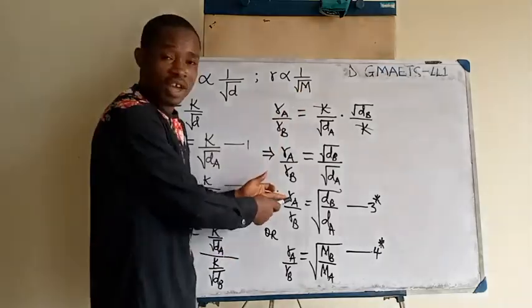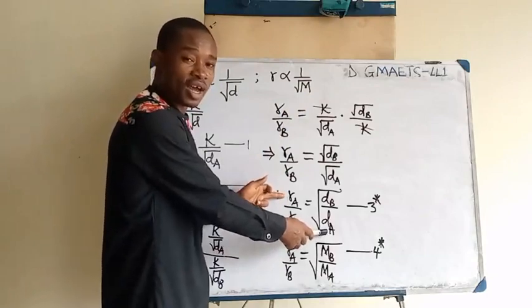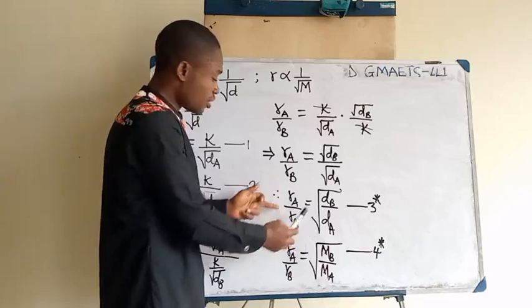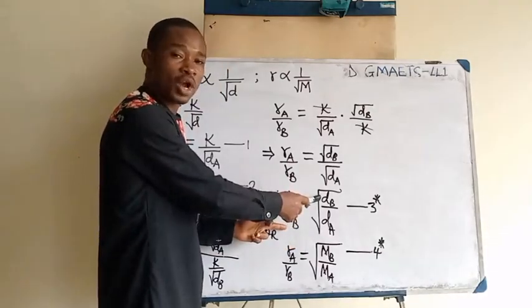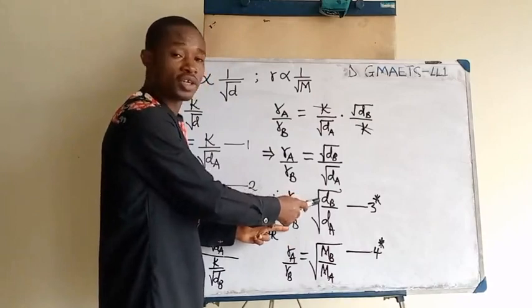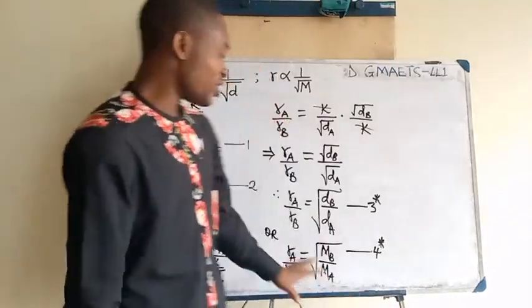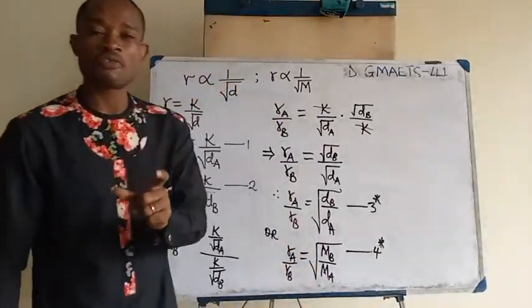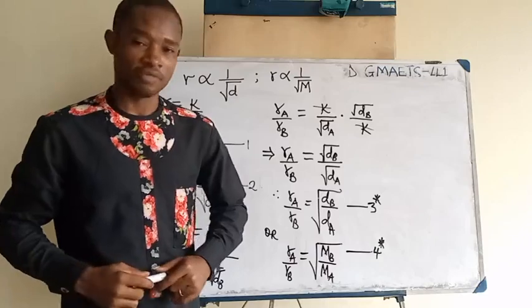Take note, rate of diffusion of gas A here is the numerator. What can you see here on the right hand side? It is denominator. Rate of diffusion of gas B here is denominator. What can you see about the square root of the density? It is numerator here. So you see there is this inverse relationship, okay? And I've established two fundamental formulas you need for calculation when treating Graham's law of diffusion.